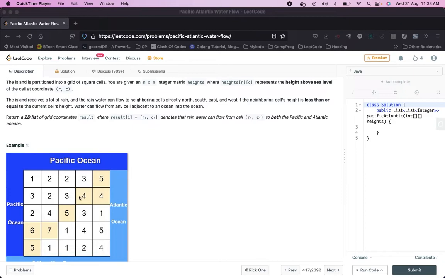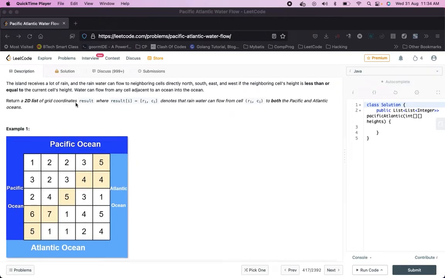Basically what they mean is, this is at a higher level, and if the rain happens on this cell, then water can flow from this cell to this cell, this cell, and this cell as well. And these are the edges from where the water can flow to the Pacific Ocean or Atlantic Ocean. Finally, they are saying to return a 2D list of coordinates where result i is equal to ri, ci denotes that water can flow from the cell to both the Pacific and Atlantic Oceans.